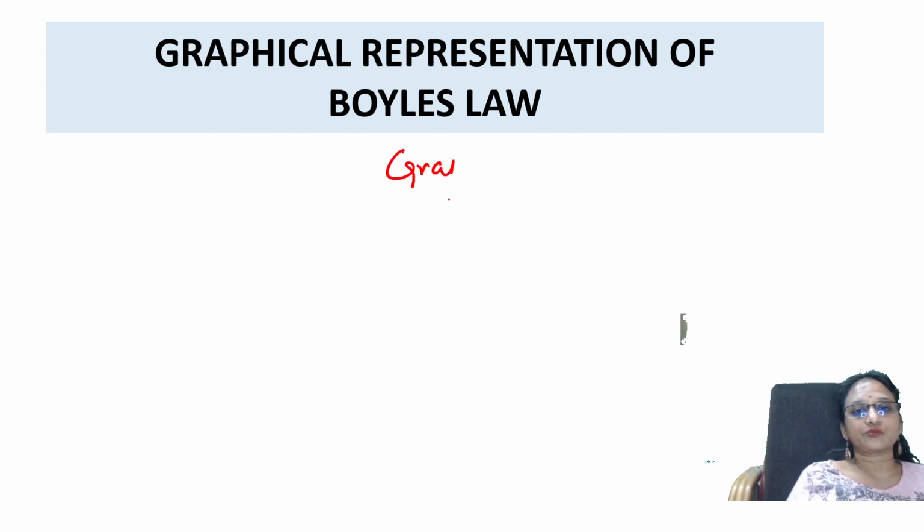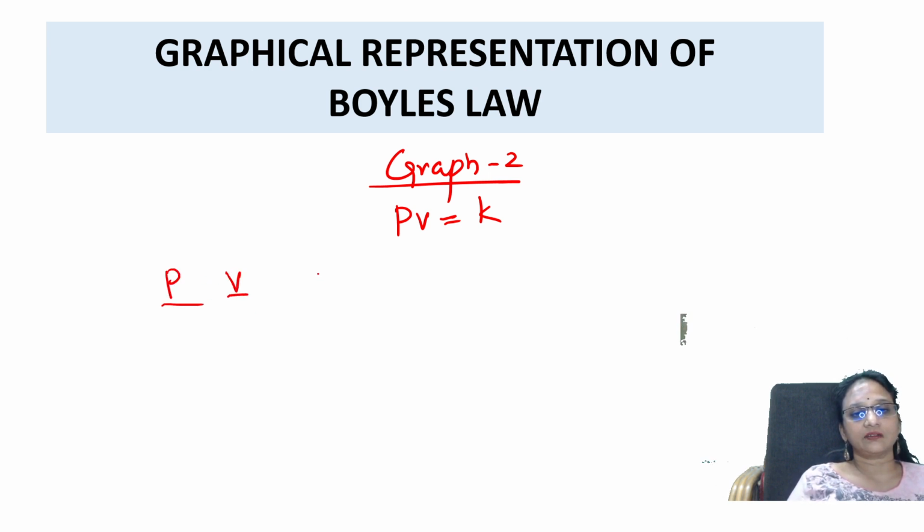Let us see one more graph. This is graph 2. In graph 2, you're going to draw a particular graph where PV is equal to K. That means, let's see, I'm making one pressure, volume, and K. Same thing, one constant means the value should be all equal.